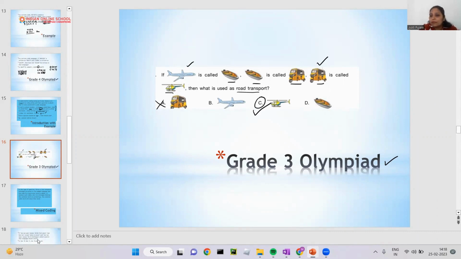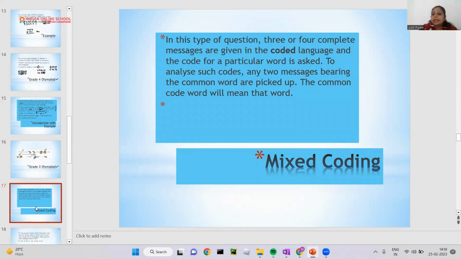I think now you will be able to understand what is substitutional coding. Okay, in grade 3, generally substitutional coding are coming. In grade 4, substitutional and number coding and letter coding, they can come. Okay, fine. So another type of coding is now mixed coding. In this type of coding, 3 or 4 complete messages are given in a coding language. They will give you 3 or 4 coded languages. Then the code for a particular word is asked.